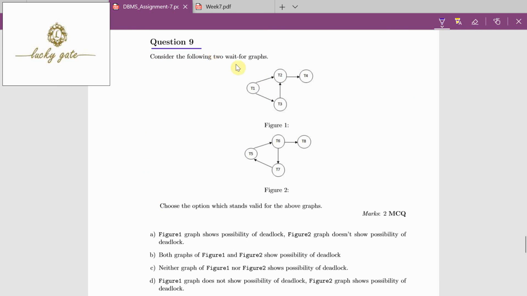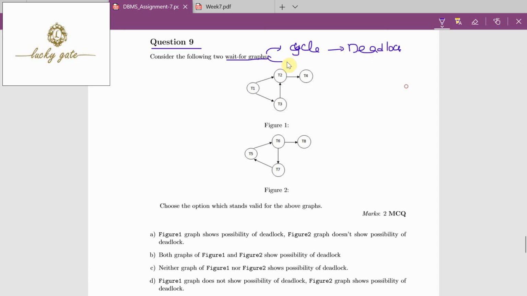Question number 9. Consider the following 2 wait for graphs. It is graph 1, graph 2. Now question is, choose the option which stands valid for the above graphs. Now here it is given wait for graph. In the wait for graph, you observe if the wait for graph has a cycle, we can say the schedule involves in a deadlock situation.